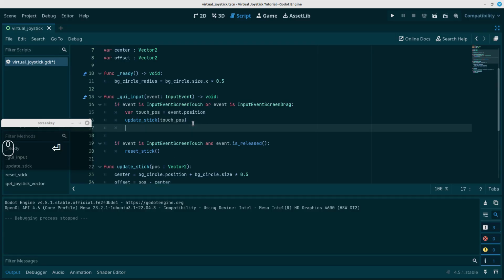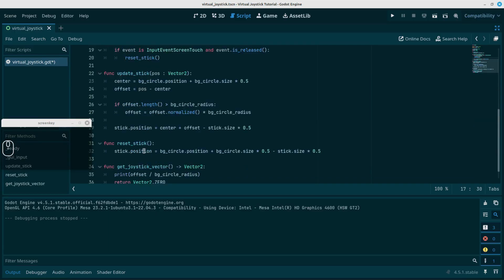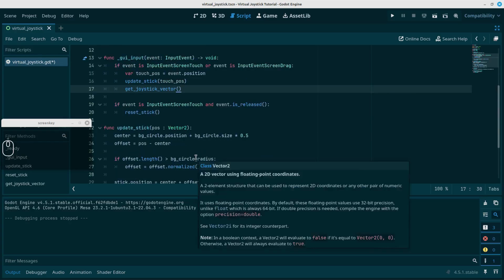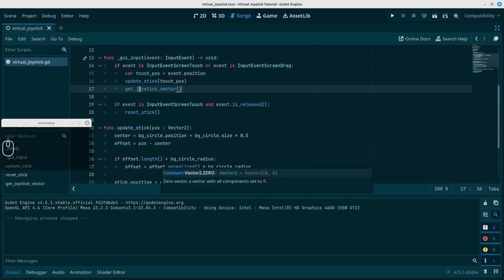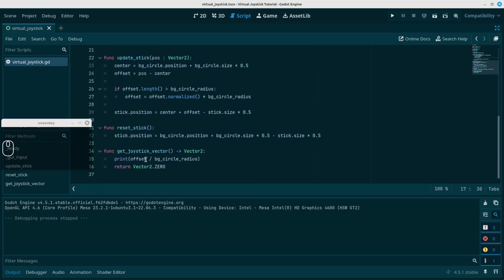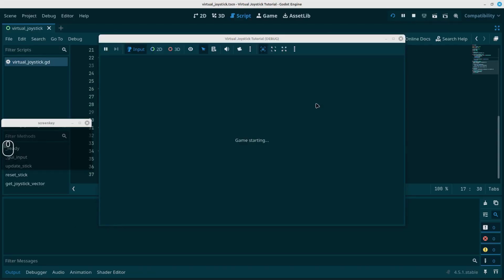We can call the joystick vector in our GUI update, in our GUI input. So every time we move, we'd like to get the vector. Remember, this is only returning print statements right now. We're just testing to see what values are coming out of the print statement. Let's run this.